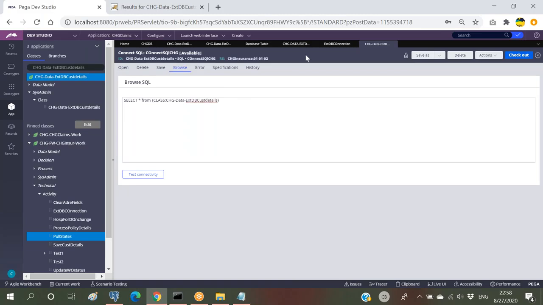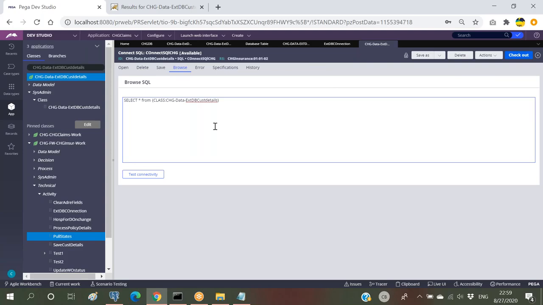So the main difference between OBJ and RDB methods here is that with RDB methods we can go with the external database as well as the internal database, and with OBJ methods also we can go with the external database as well as the internal database. If there is a class and table name mapping provided, then we will be going with OBJ methods. If the table and the class mapping is not there, then for sure we cannot go for OBJ methods. We have to make use of only RDB methods in that case.